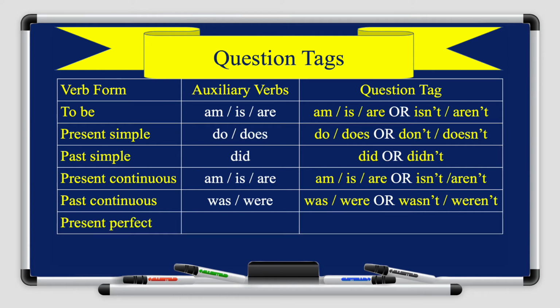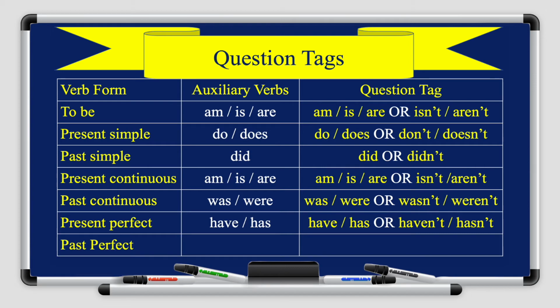For the present perfect, the auxiliary verbs are have or has. For the question tag, it can either be in the positive or in the negative, so it can be either have or has, or haven't or hasn't. And finally, we have the past perfect. The auxiliary verb is had. So for the question tag, it can either be had or hadn't.